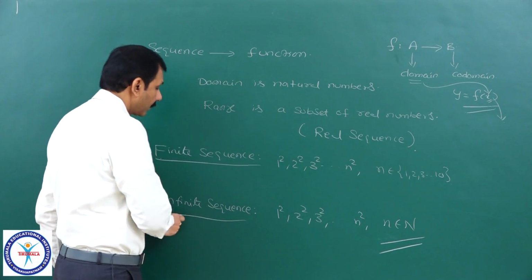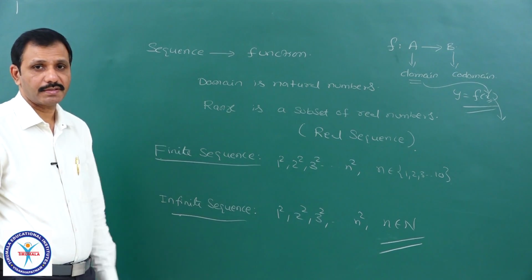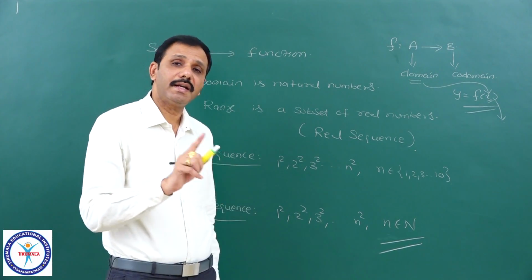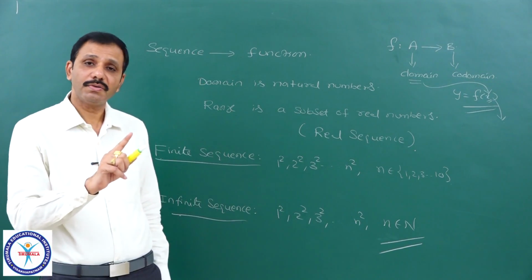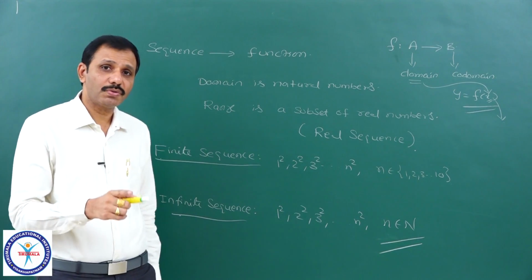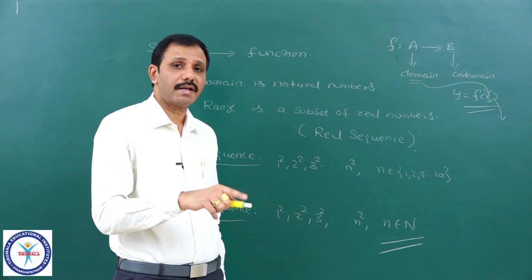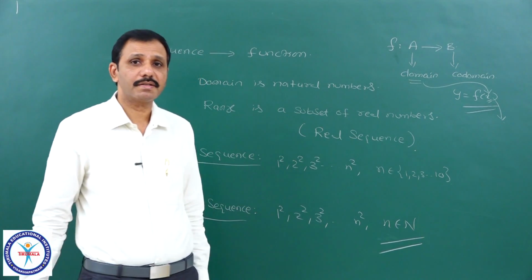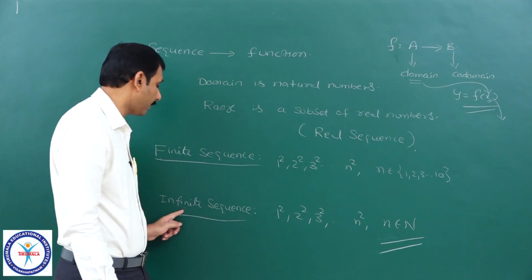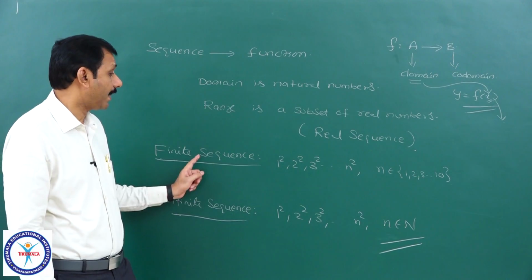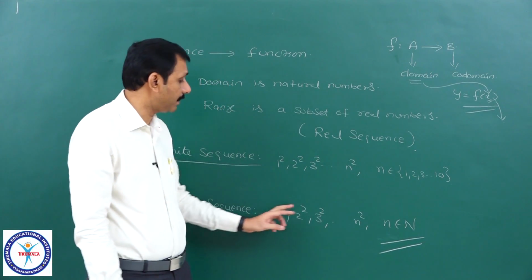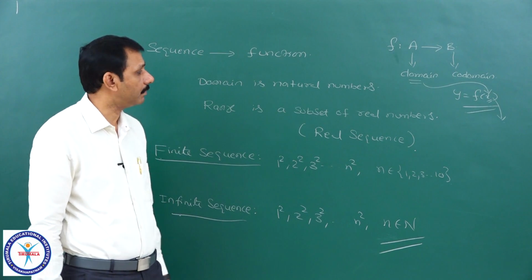Okay, that is what a sequence is. Therefore, a sequence is a set of terms arranged in a definite order according to some definite rule. And it is a function whose domain is natural numbers and range is a subset of real numbers. These are of two types. One is a finite sequence and the second one is an infinite sequence. A finite sequence contains a finite number of terms. An infinite sequence contains an infinite number of terms.